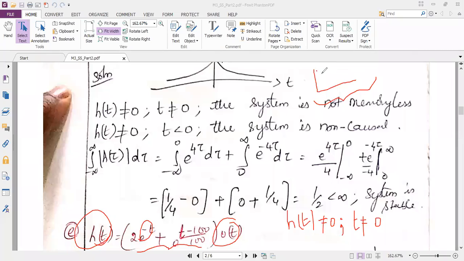See, if you have an exponential term in the question, definitely you'll be having a continuous signal like this, whether it is an increasing curve or decreasing curve as per the expression. So will you get any chance that h of t will not be equal to 0 for t not equal to 0 for this problem? Is my question clear?